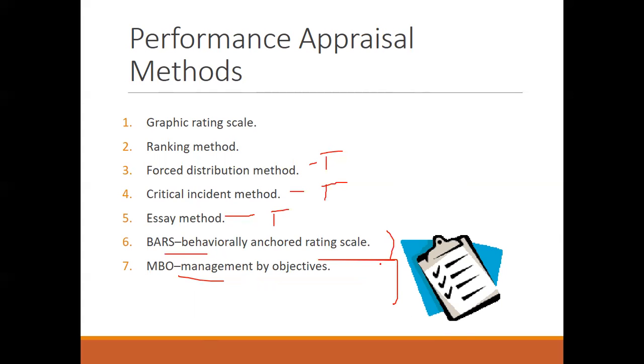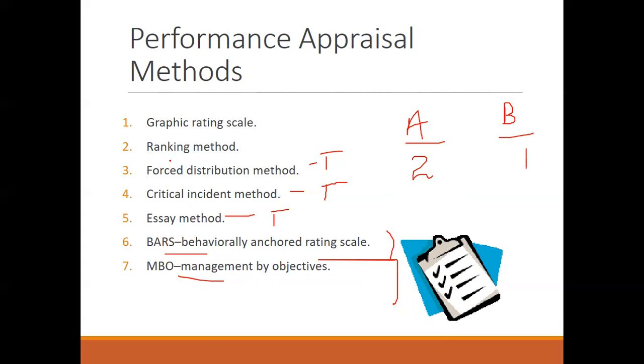When we talk about rating scales, graphic rating scales is the one where the employee is rated on the scales, that is, the scale shows the criteria, which can be in any form: the attendance, the attitude, maybe the dependability, the initiativeness, the output given by the employee. So they are being rated. Ranking method, where the employee is ranked in comparison with the other employee, for example A in comparison with B. So the comparative parameters are taken. In one of the parameters, A ranks 2, and in that parameter maybe B is ranking 1. So in the ranking method, it is then aggregated and worked out.